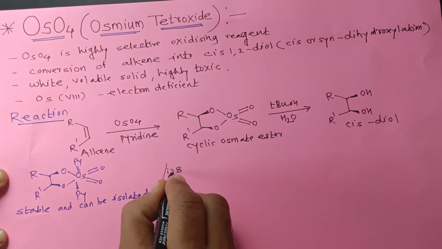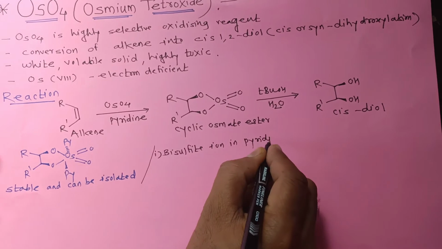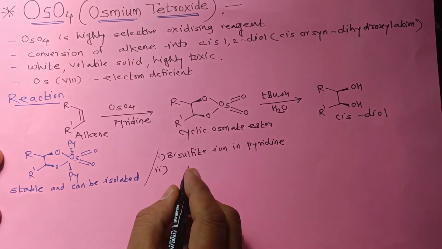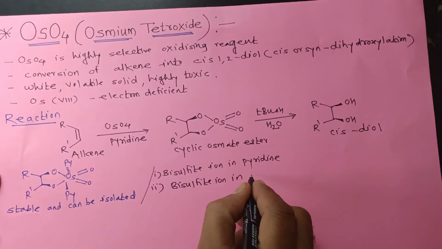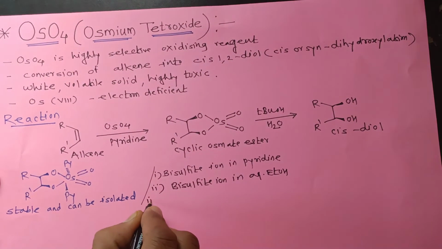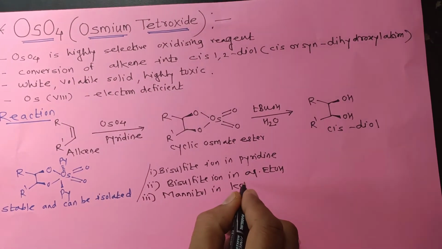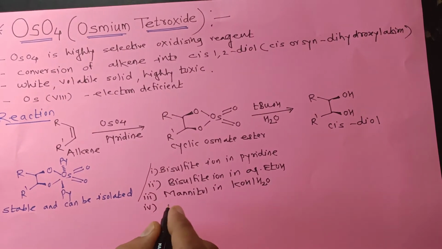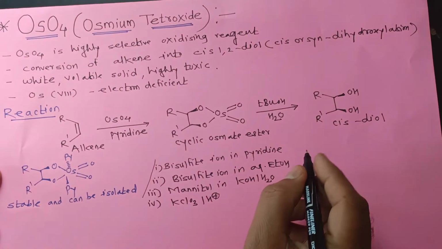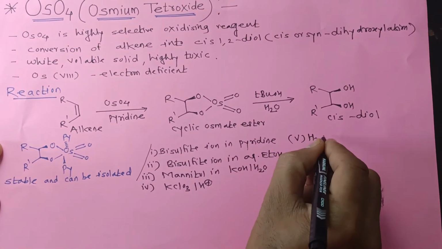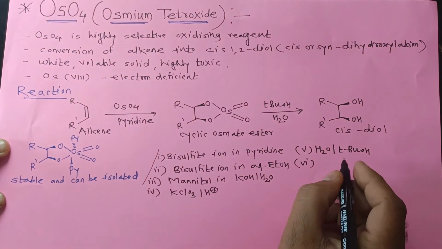bisulfite ion in pyridine, then bisulfite ion in aqueous ethanol, then mannitol in aqueous potassium hydroxide, then potassium chlorate KClO3 with acid catalyst, that is H+, then H2O2 in tertiary butanol, then sodium bisulfite